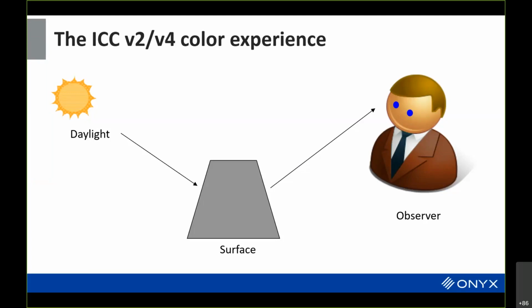And then you have a surface, and it's assumed that the surface is diffuse, that the light will be reflected in every direction in the same amounts. It's kind of a matte surface. And then there are assumptions about who the observer is.